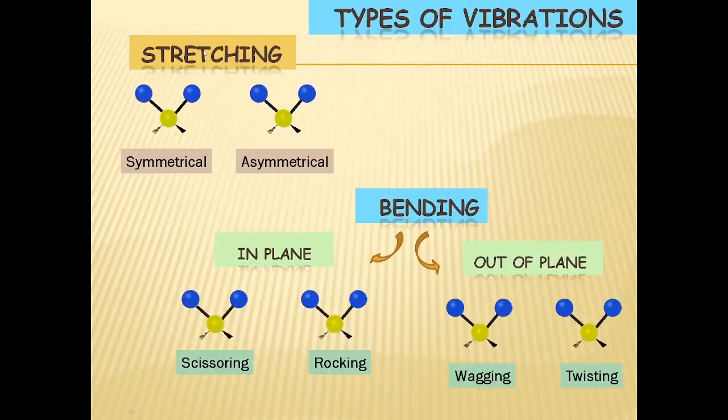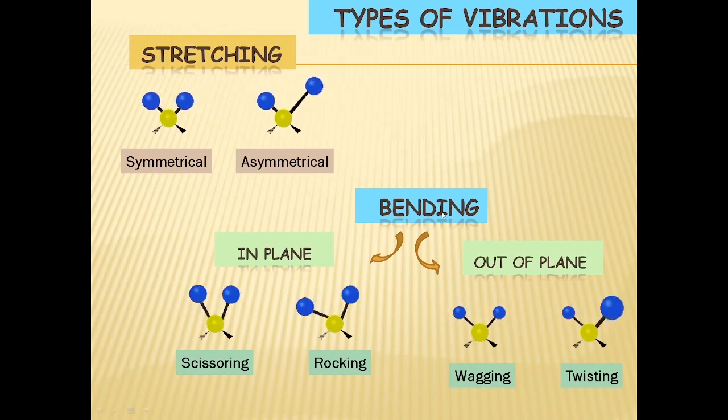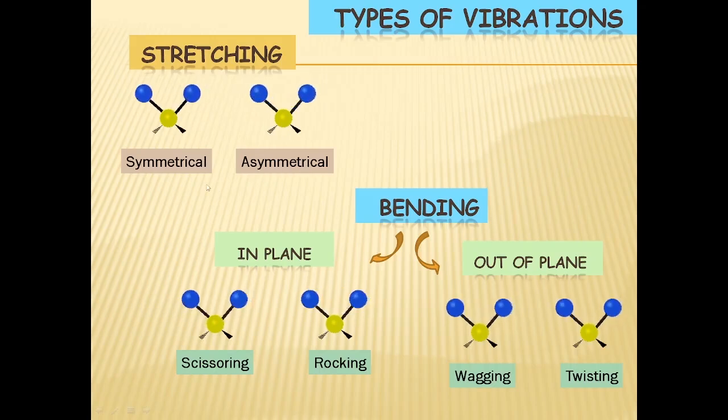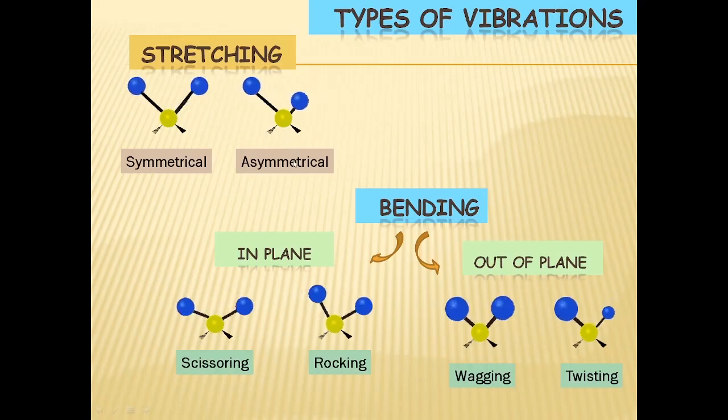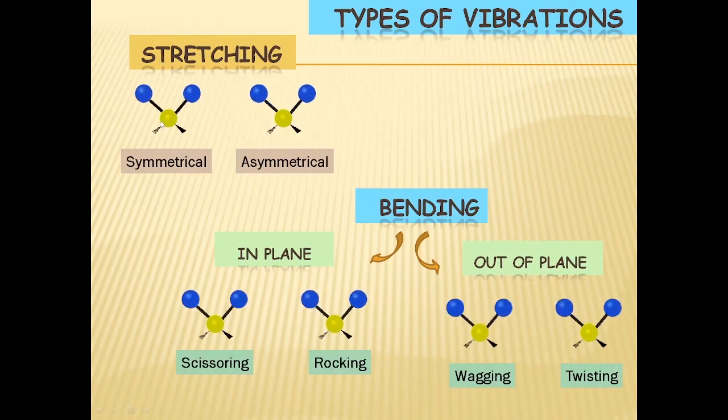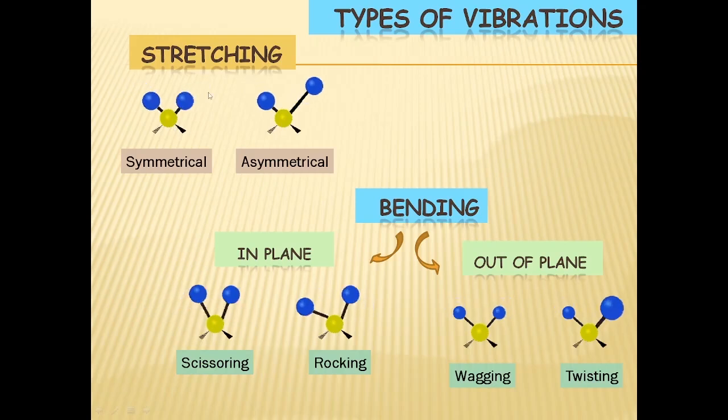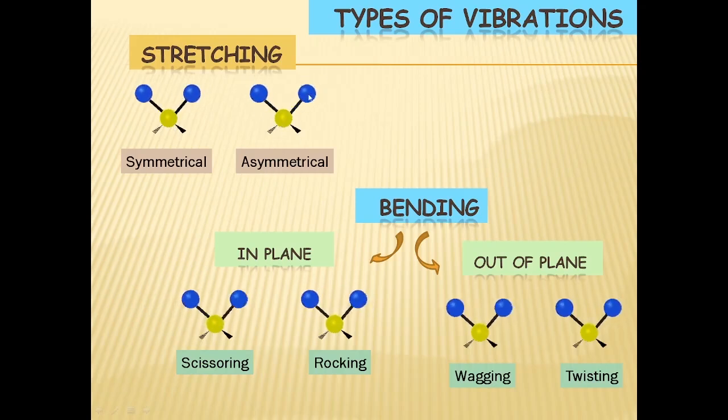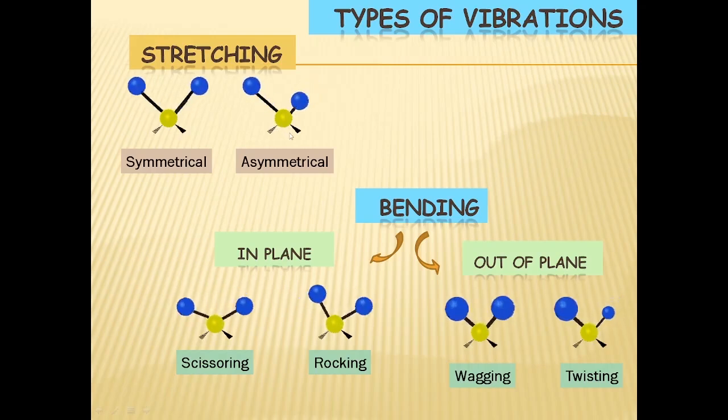A molecule can have a stretching vibration and a bending vibration. And the stretching vibration can be of two types: symmetrical stretching and asymmetrical or anti-symmetrical stretching. As you can see here, in a symmetrical stretching, both the bonds will be stretching simultaneously. But in the case of asymmetric stretching, one bond will be stretching and the other one will be undergoing compression at the same time. So this is called the asymmetric or anti-symmetric stretching.